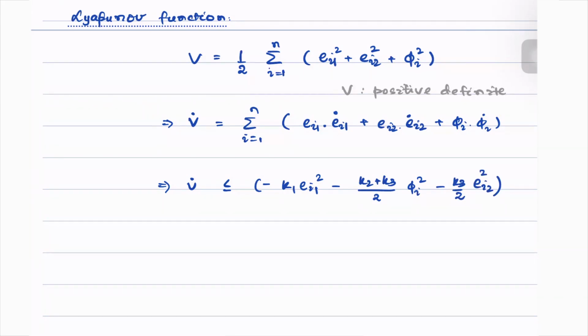Thus, we see that our V dot is less than or equal to 0.